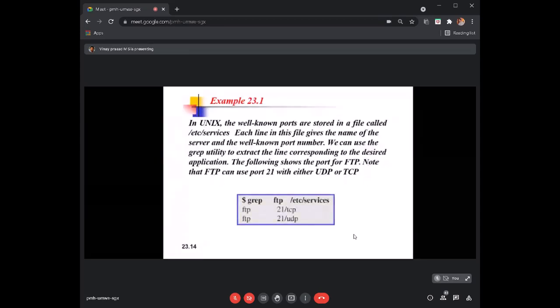Here /etc/services is the file, and FTP is the specific application you are looking for. Grep finds a word that matches FTP in this path, /etc/services. That is what this command does.